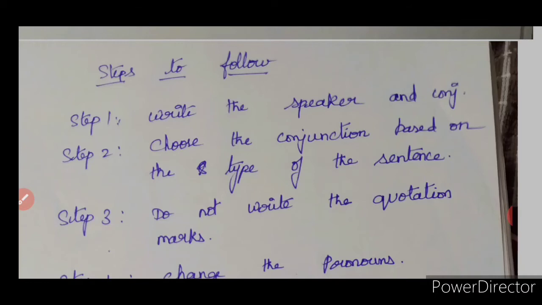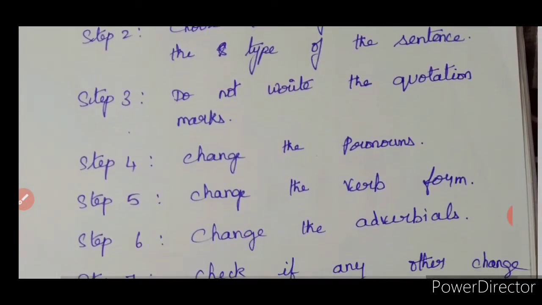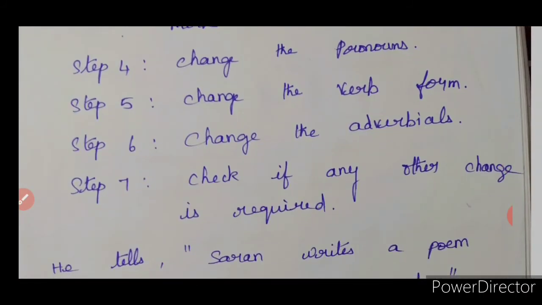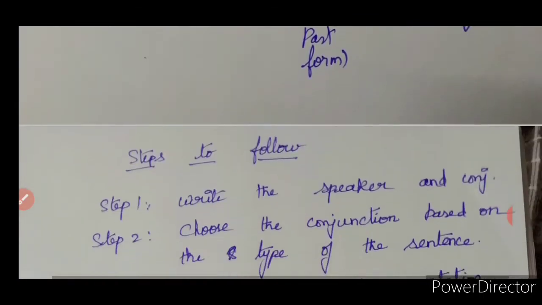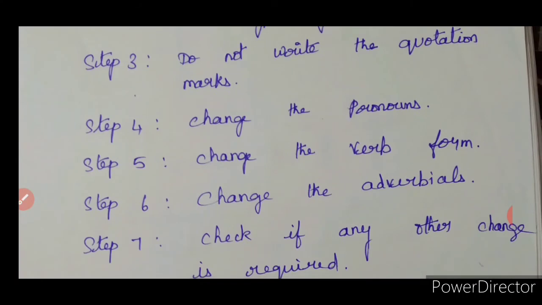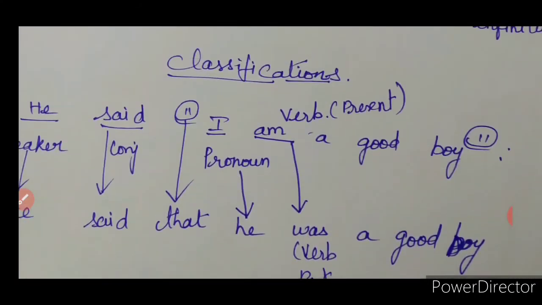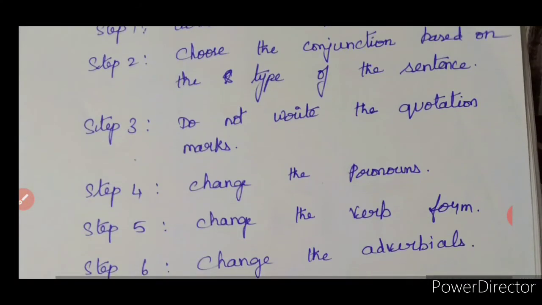Understood? So choose the conjunction based on the type of the sentence. Step 3. Do not write the quotation marks. Instead of quotation mark only, you are writing this conjunction. So avoid quotation marks in reported speech. Very, very important. Okay. Change the pronouns. If there is a pronoun, you have to change it. In this sentence, the pronoun is I, that has become he. Change the verb form. The verb is am. It has been changed into was.